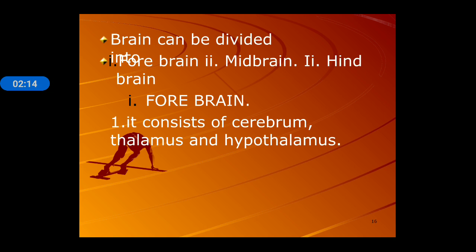Next, the brain can be divided into three main portions: forebrain, midbrain and hindbrain. This is the same concept or explanation that was used in 10th class in the chapter Control and Coordination. So we study the forebrain, its components and its function, and second, the midbrain, its parts and function, and then at the end we will discuss the hindbrain. The forebrain consists of three main portions: cerebrum, thalamus and hypothalamus.